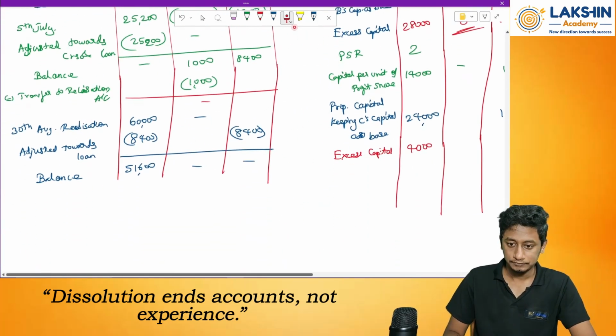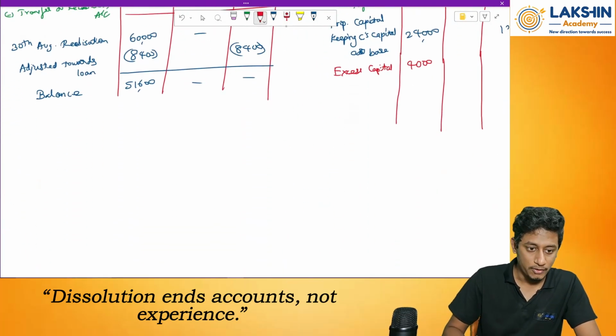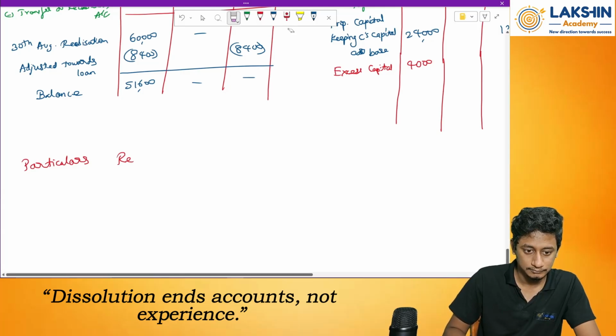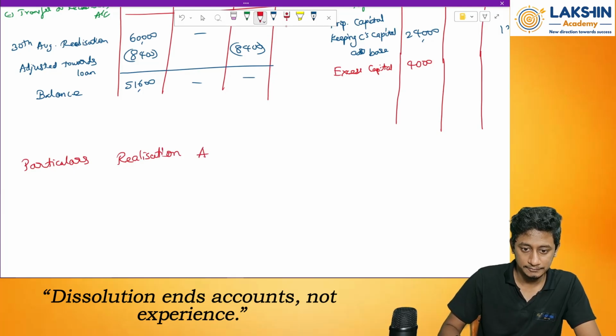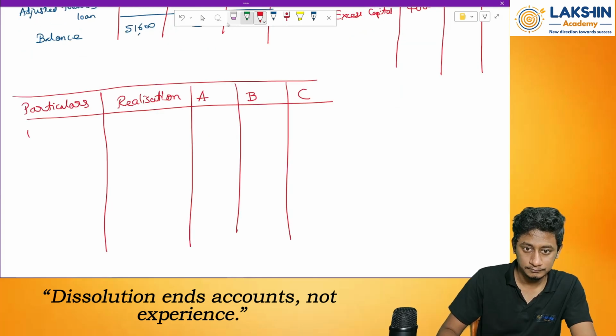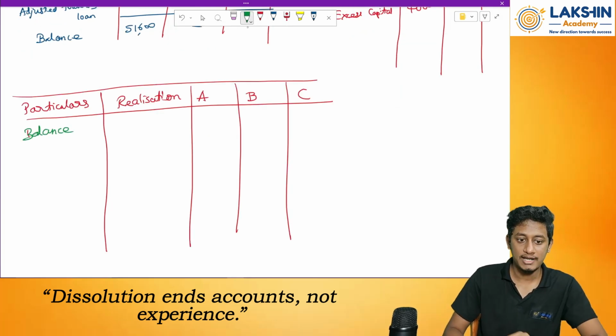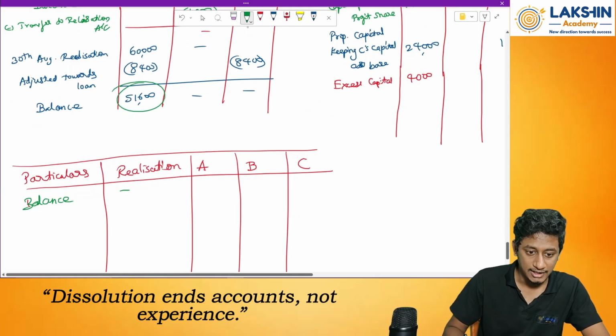So now, before paying them, let's prepare the format. So particulars, realization, A, B and C. How much is the balance remaining? 51,600, right?